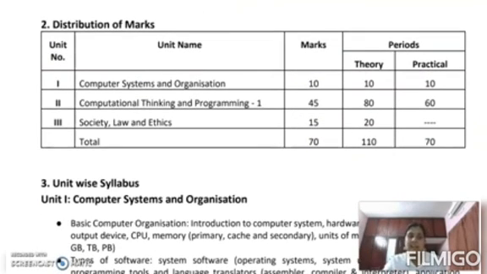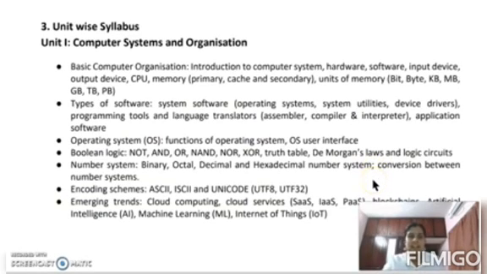So in our syllabus, there are three parts. First is computer systems and organization, second is computational thinking and programming, then society, law, and ethics. These are the marks distribution in your exam. From the first unit, 10 marks, second unit, 45 marks, and third unit, 15 marks, like that. So there are theory and practical sessions according to this table. So let's discuss our unit-wise syllabus. As I already told, there are three units in your subject.